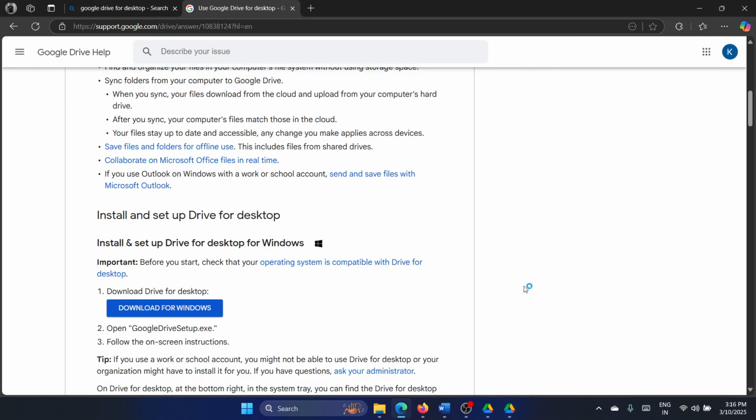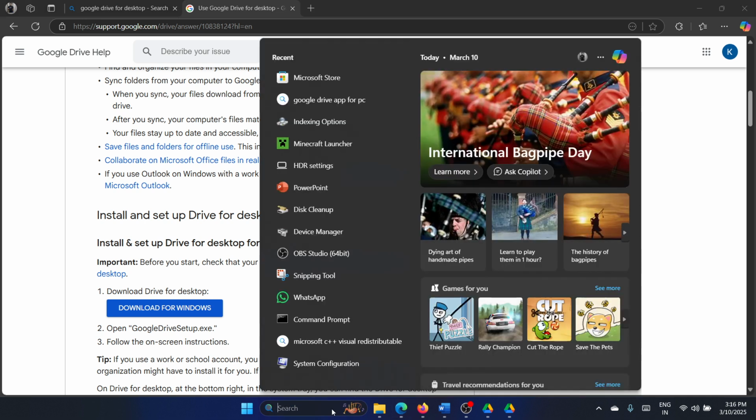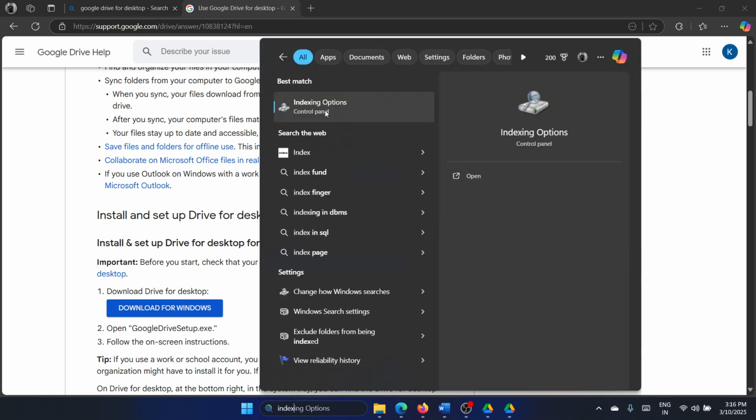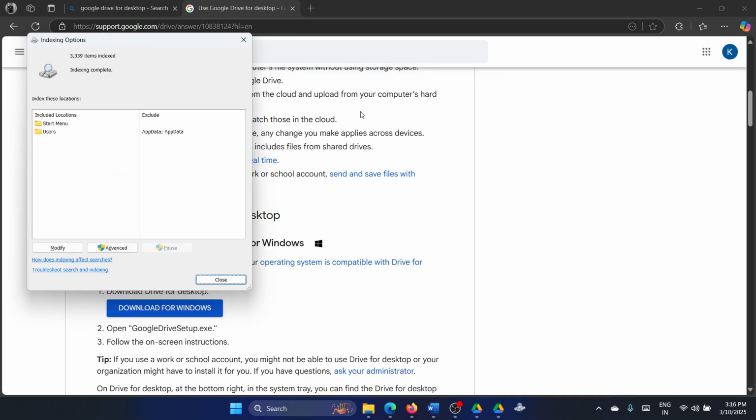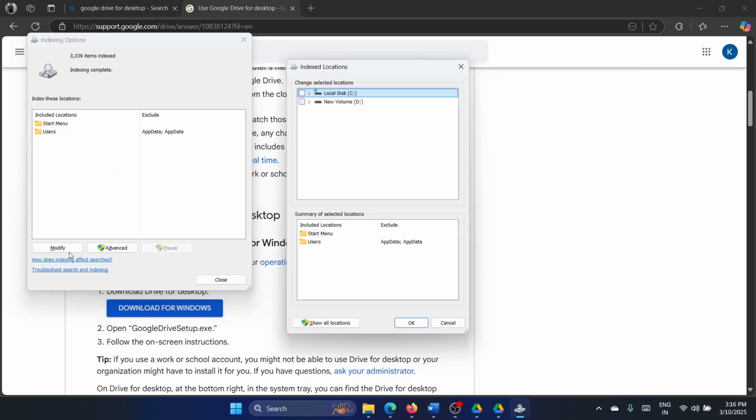Now once it is launched, you just need to launch it once. It will be installed into the computer. Now search for indexing options in the Windows search bar, and go to indexing options, click on modify, expand local C drive, and if you find Google Drive here, then you can select it.